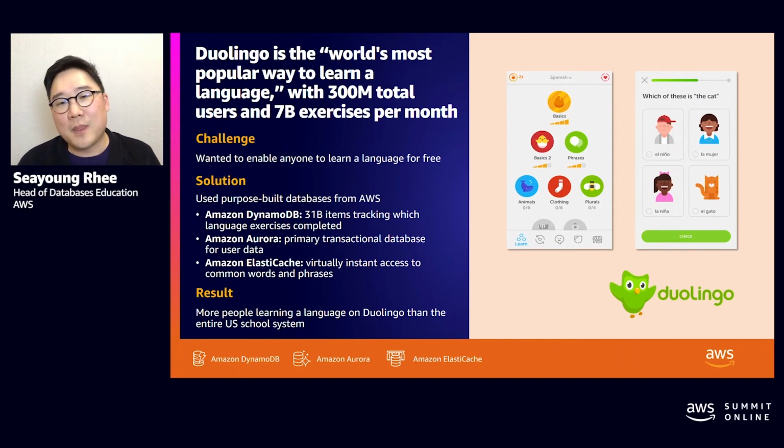month. DynamoDB also provides auto-scaling, which intelligently scales up and down the performance and capacity based on the user's needs. And this ensures high availability and minimizes any wasted cost due to over-provisioning. And Duolingo also uses ElastiCache to provide instant access to common words and phrases. They also use Aurora for the transactional datasets, particularly for managing the user data. And finally, they use Redshift for all of their analytical workloads.